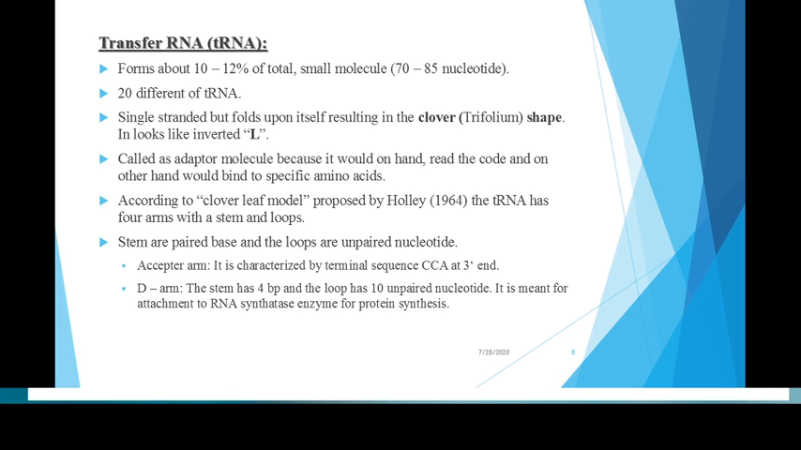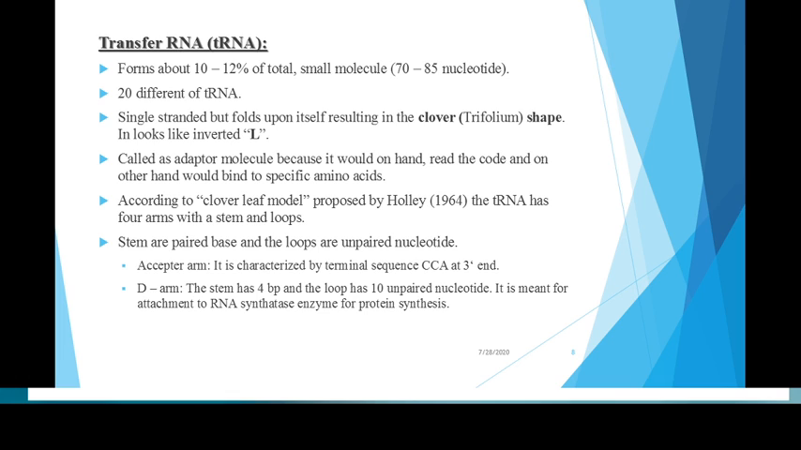Next, transfer RNA, that is tRNA. Of the total RNA, tRNA is 10 to 12%, and these are small molecules of about 70 to 85 nucleotides. There are around 20 different types of tRNA, which are single stranded, but at certain positions they fold on themselves, resulting in a clover, that is trifolium, shape. These tRNAs also look like an inverted L shape. tRNAs are called adapter molecules because on one side they read the code and on the other side they bind to a specific amino acid.